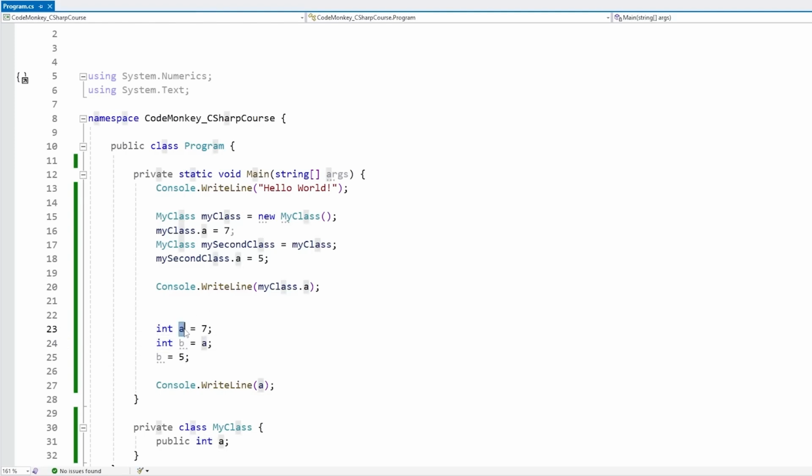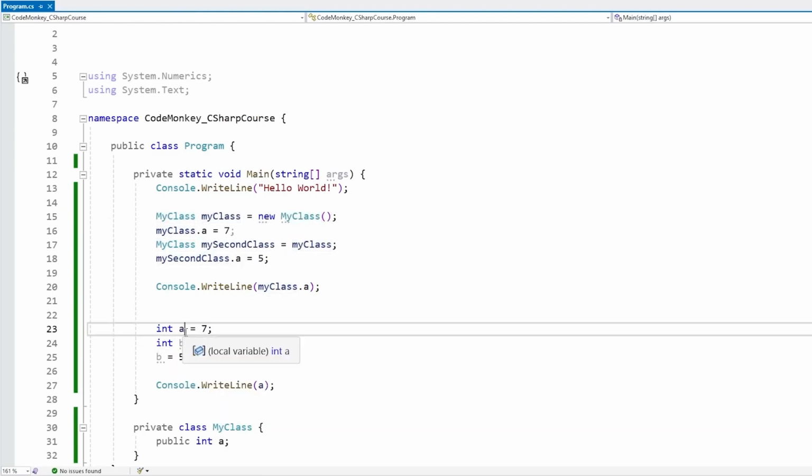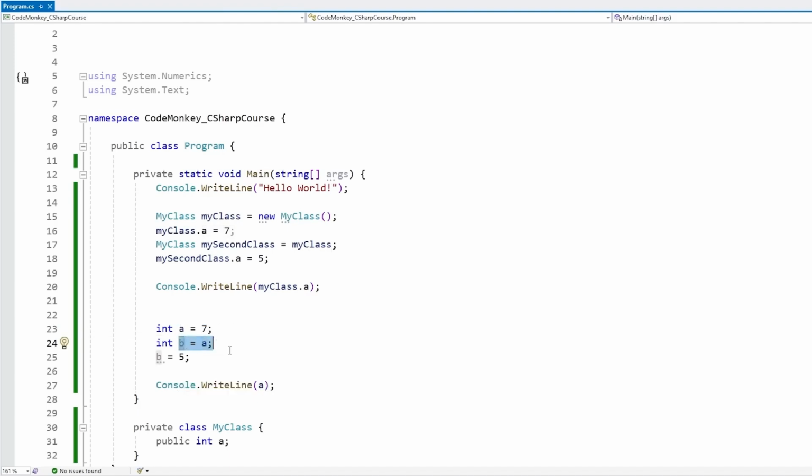So over here, we're defining a variable a and assigning the value 7. And then we're defining b and assigning it the value of a. But again, since a is a value type, this is going to essentially copy the data that is currently stored inside a. So after this point, we have two variables, and each of them holds a copy of the data. And then over here, when we modify b, that is only modifying the copy that was created in here and not modifying the original data that we have in here. This is the one big difference between value types and reference types: up here we are working with references, and we have two references that both point to the same underlying object, whereas down here we have copies. So we have one copy here, one copy there, and by modifying the second copy, this has no relation to the original data.